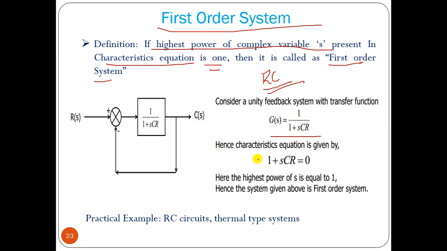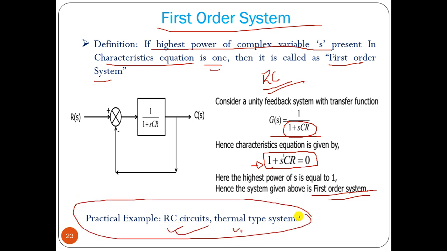If we make this denominator factor equal to 0, what is the highest power of s? It is 1. So it is a first order system. This RC circuit and thermal type systems are practical examples of first order systems.